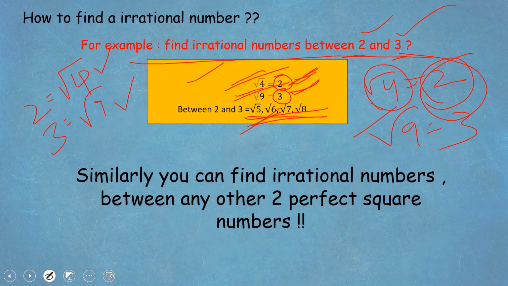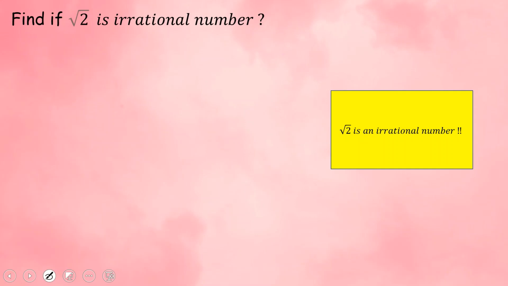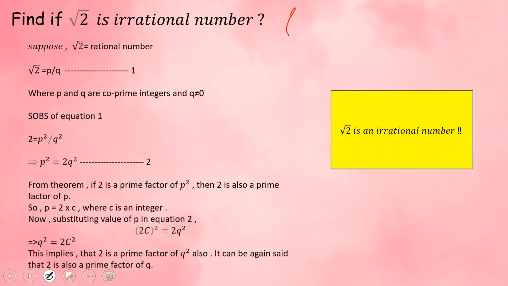Next, similarly you can find irrational numbers between any two perfect square numbers. Now how do we find them? Let us take another case where you need to find whether root 2 is an irrational number or not. How can we find if root 2 is an irrational number? It is a very big question mark. So moving forward, let us suppose that root 2 is a rational number. We need to first assume that root 2 is a rational number.